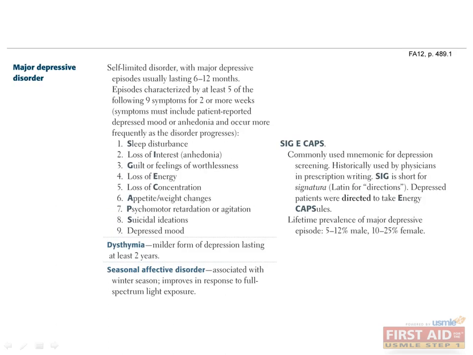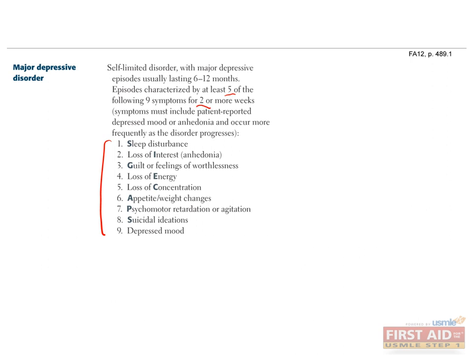As we did for bipolar disorder, we'll first define a major depressive episode and then discuss major depressive disorder. There are 9 clinical criteria that help make the diagnosis of a major depressive disorder, of which you need at least 5, which must last for a minimum of 2 weeks. These can be remembered with the mnemonic SIG-E caps: sleep disturbance, loss of interest, guilt, energy loss, concentration loss, appetite change, psychomotor changes, suicidal ideation, and while it's not included in the mnemonic, a depressed mood. This is actually the only one of the 9 that the patient must have. You'll hear this acronym thrown around in the hospital as well, so it's worth committing to memory for more than just test purposes.